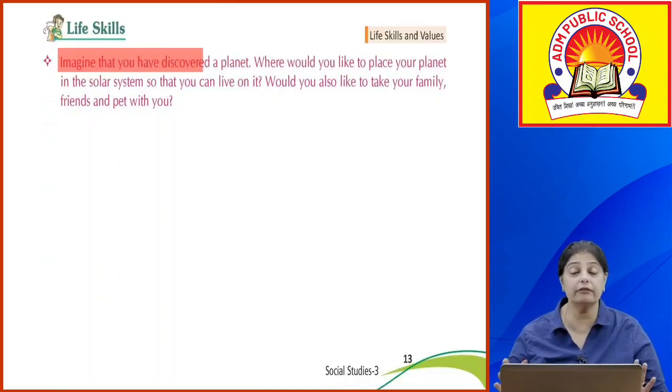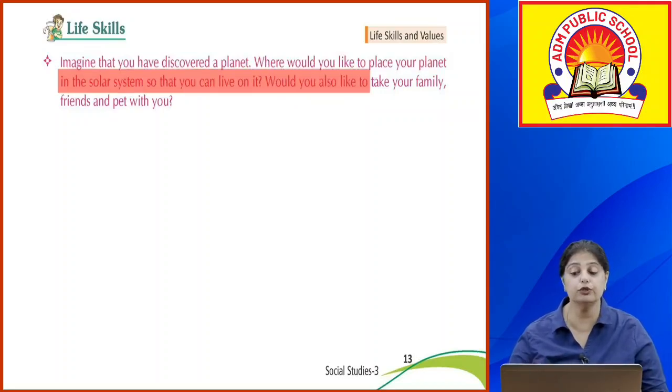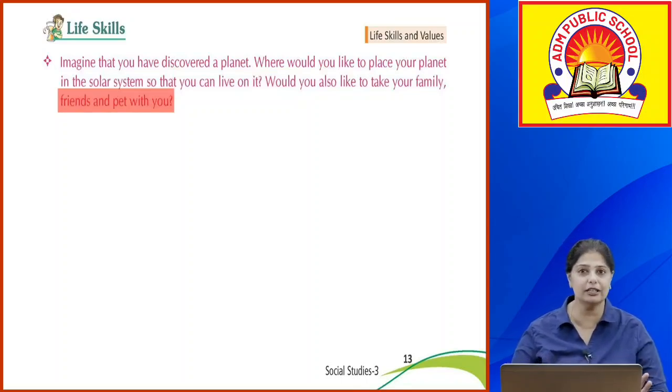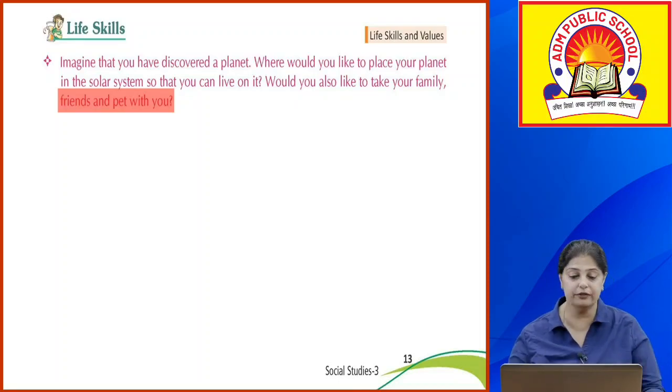Imagine that you have discovered a planet. Where would you like to place your planet in the solar system so that you can live on it? And would you also like to take your family, friends and pet with you? Imagine that you have found a planet, and you have to place it in the solar system, and what are your thoughts around it? So imagine being in the solar system with a planet, and how would you like to live there?